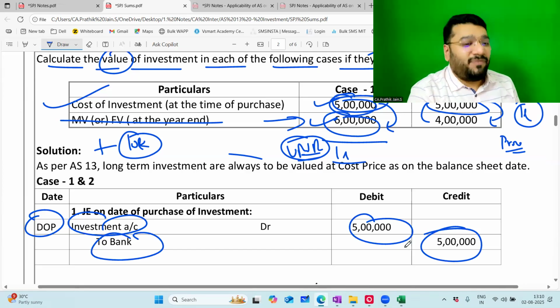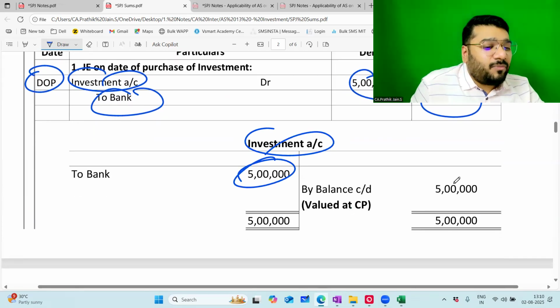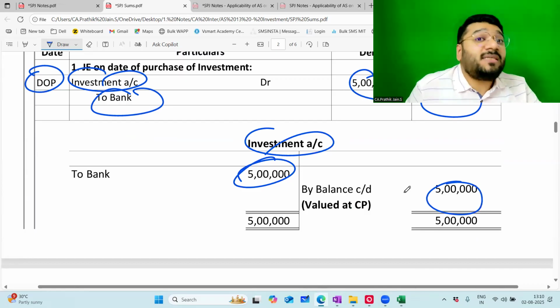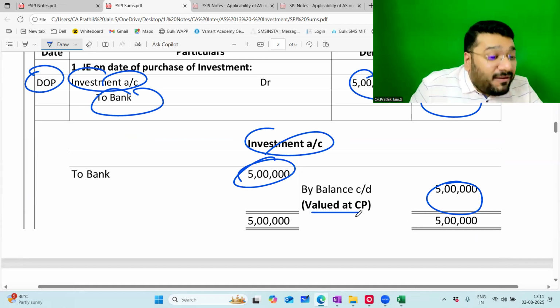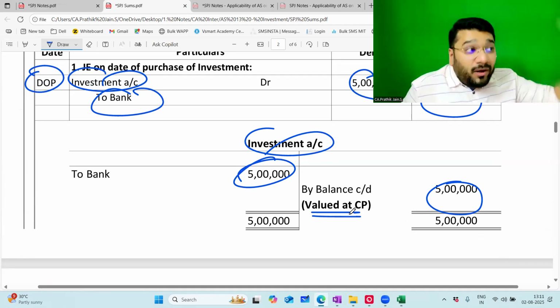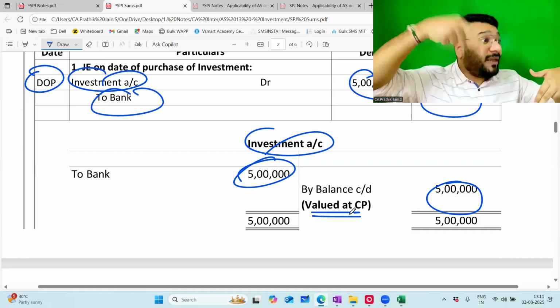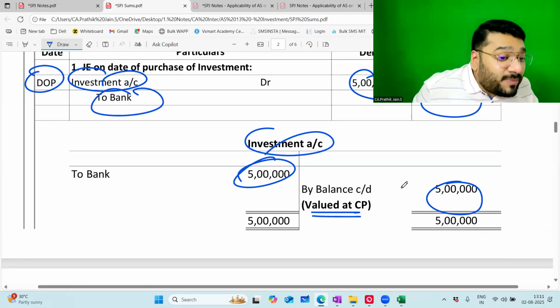She is the root cause of Ghazni family. Now, investment 5 lakh, opening balance also, closing balance also. Since this investment is long term in nature, I will value this always at cost price. If the fall in the value of the asset is permanent, in that case, I'll create a provision, but not book the immediate full loss. The value of the investment immediately I'll not reduce it.